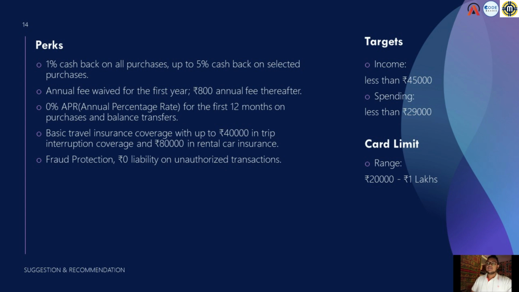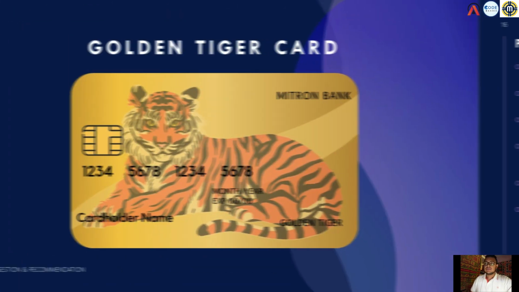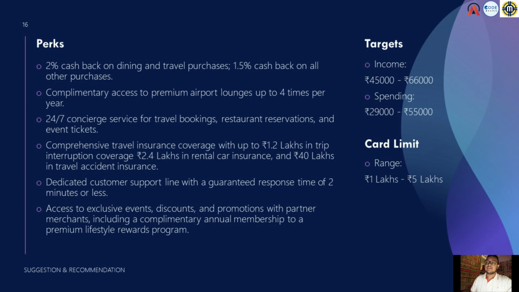The next is the Golden Tiger card, and here we see the perks that we can give: 2% cashback on dining and travel purchases, 1.5% cashback on all other purchases, complimentary access to premium air lounges up to 4 times per year, and 24/7 concierge services for travel booking, restaurant reservations, and event tickets.